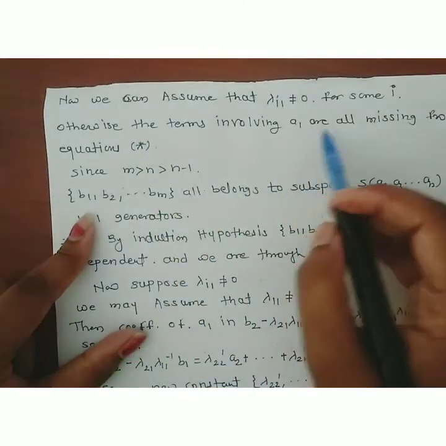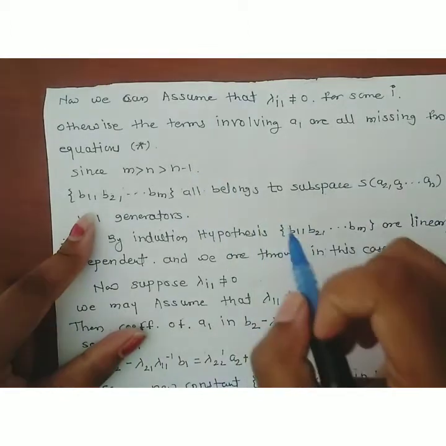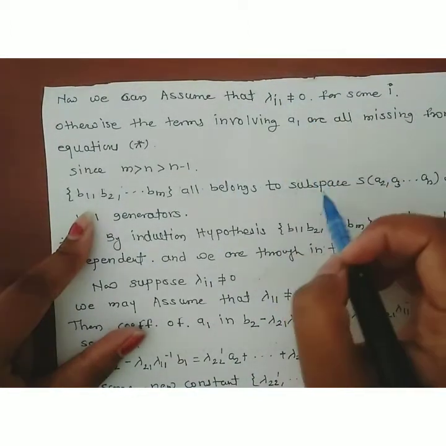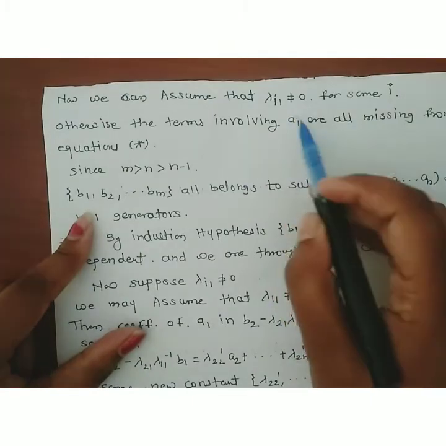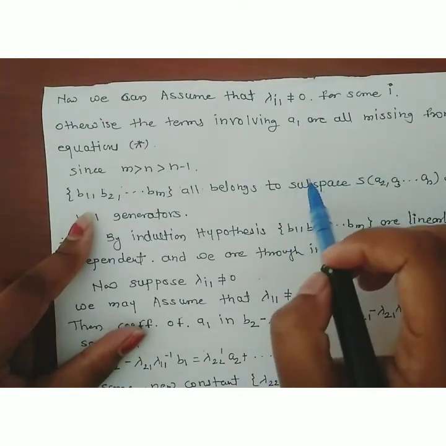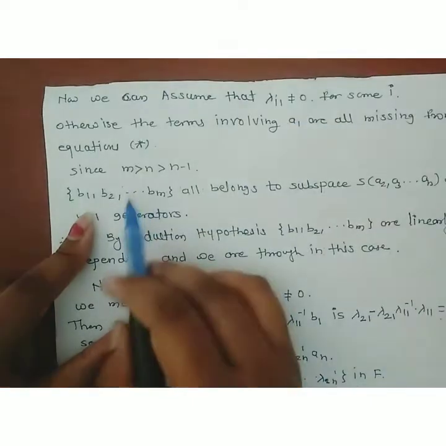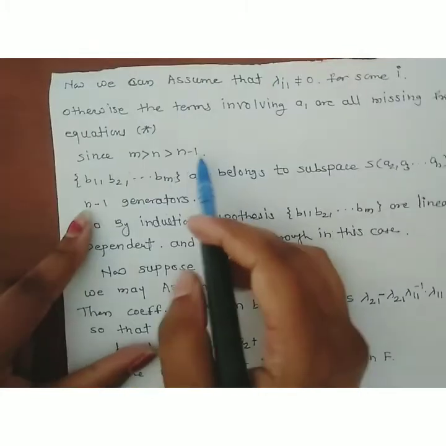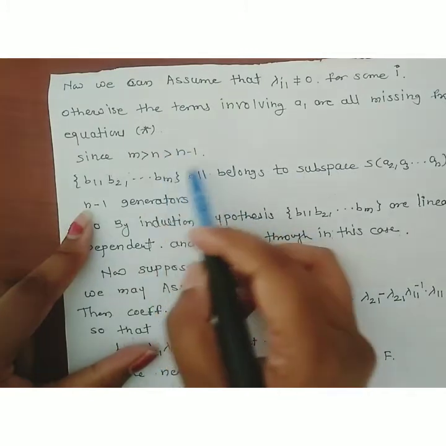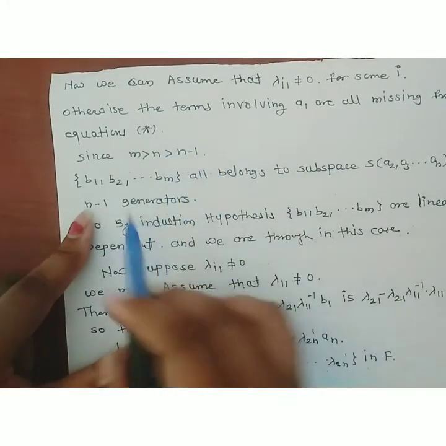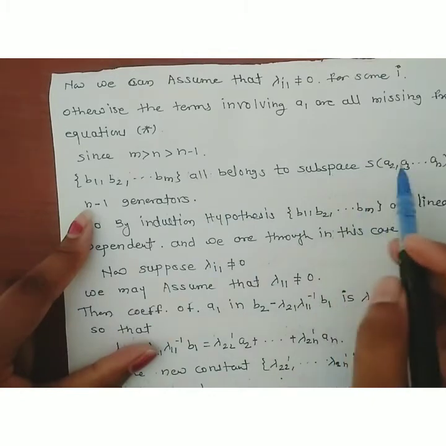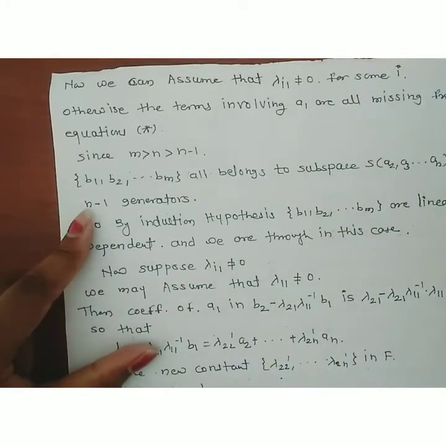otherwise the terms involving a1 are all missing from the equation star. The previous one is the equation star. Here, if this lambda i1 is equal to 0, then all the terms of a1 are missing from that star, and since m is greater than n minus 1, by the induction hypothesis, b1, b2, ..., bm all belong to the subspace span of a2, a3, ..., an.